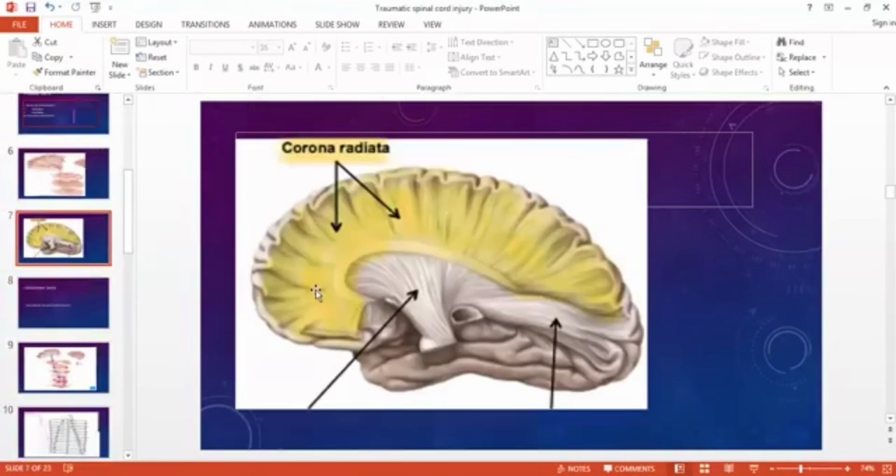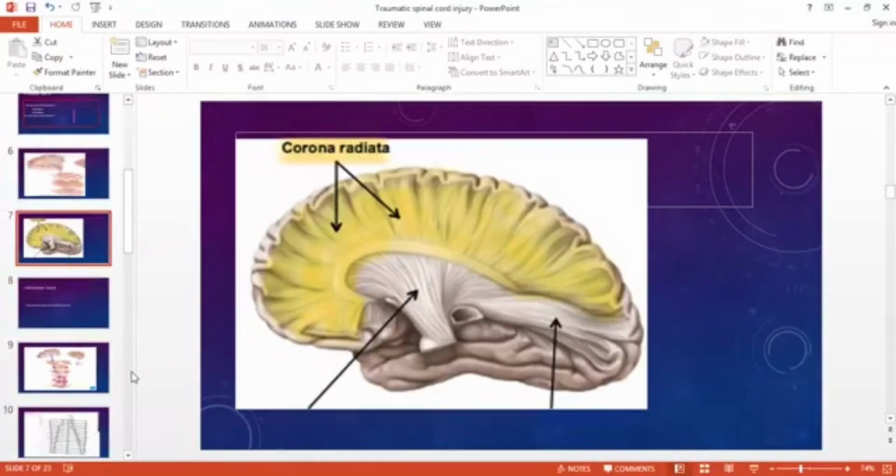The pyramidal tracts, when they originate from the cerebral cortex, look like sun radiations. So another name is given to these corticospinal and corticobulbar tracts, and they add another group of tracts in this corona radiata, the corticopontine tracts. When they come out of the cerebral cortex, they look like sun radiations, so you can also call them corona radiata.